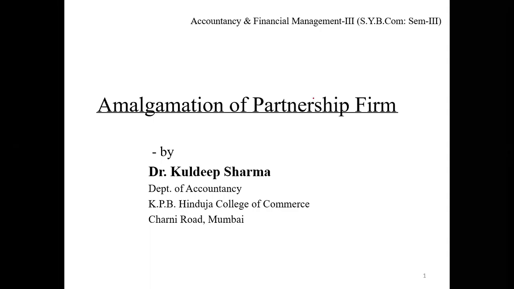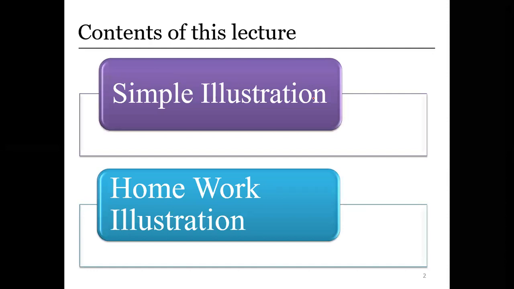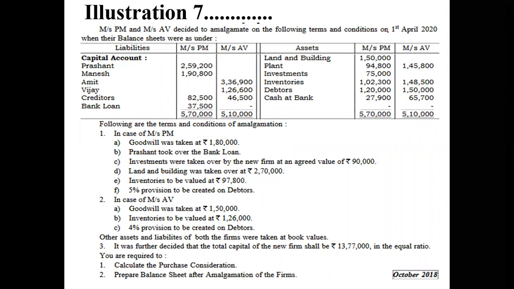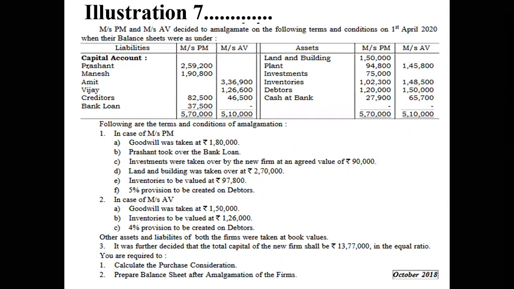Today we are going to see one problem in the classroom, and one homework problem will be discussed in the classroom today. Now today we are going to solve problem number 7. Problem number 7 goes this way. Messrs PM and Messrs AV decided to amalgamate on the following terms and conditions on 1st April 2020, when their balance sheets were as under.